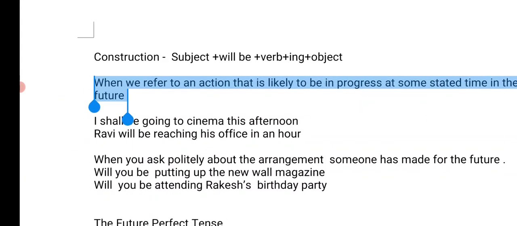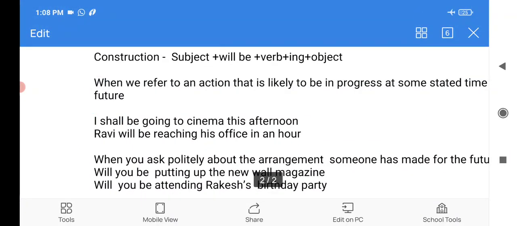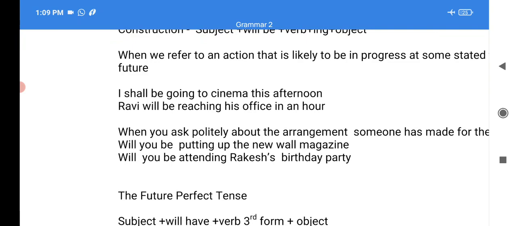For example, I shall be going to cinema this afternoon, right? This afternoon, I mean future. Ravi will be reaching his office in an hour. It means Ravi hasn't reached the office. Ravi will reach office in future, will be reaching, and in an hour. Understand? Ravi will be reaching his office in an hour.